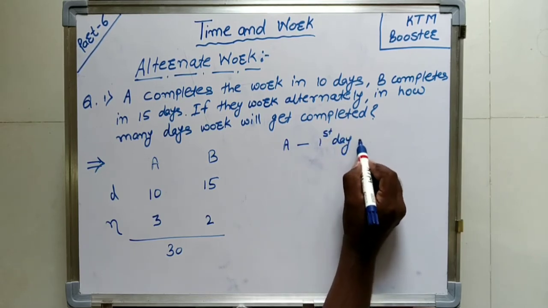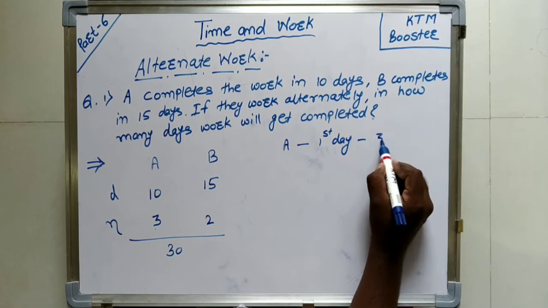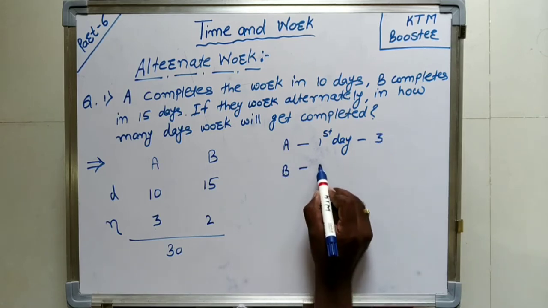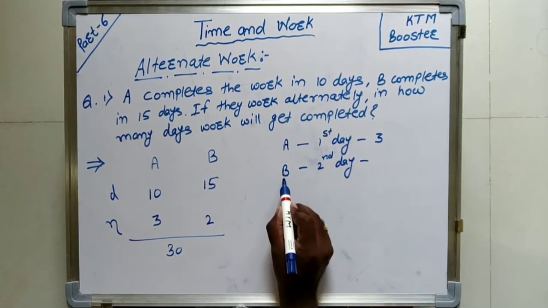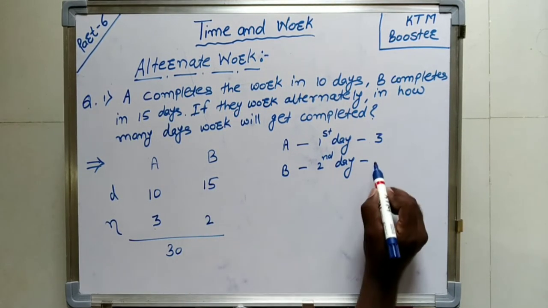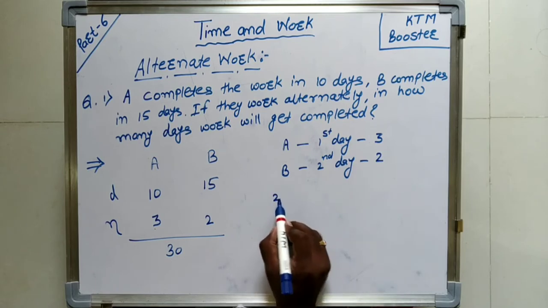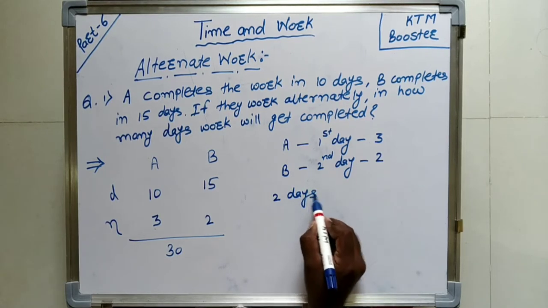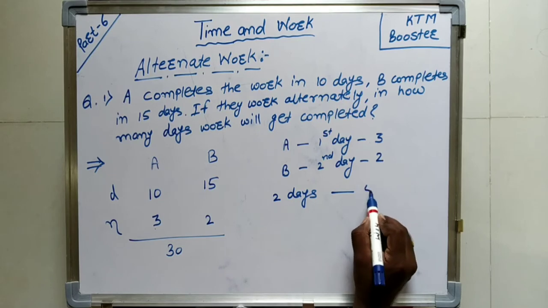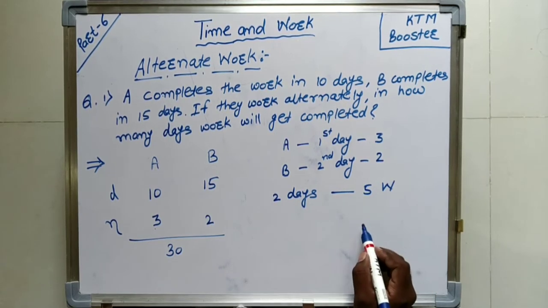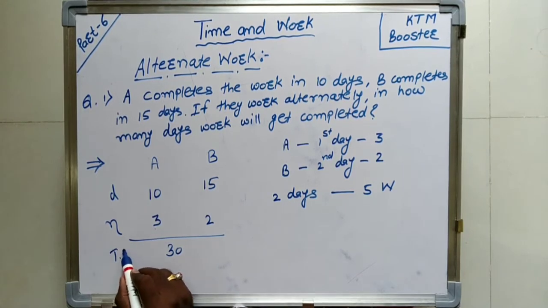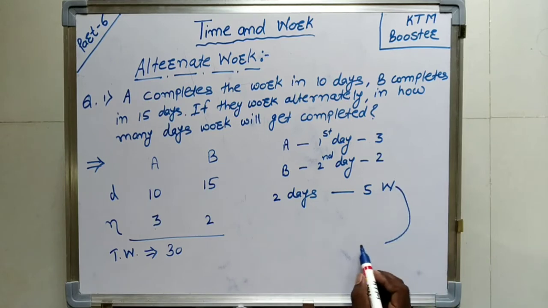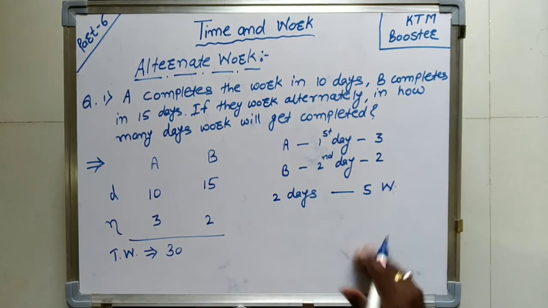Now on first day A will work for 3 magnitude. On second day B will work for 2. Means for 2 days we have 3 plus 2, that is 5 work completed. The total work is 30.